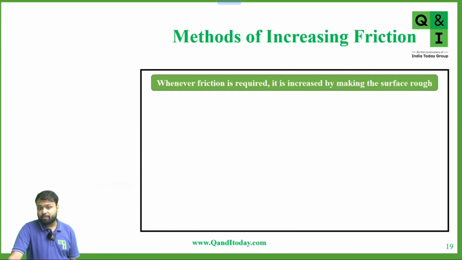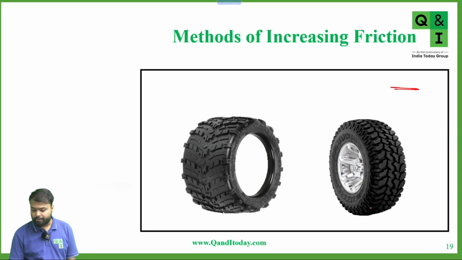Okay, now I'll see methods of increasing friction. Somewhere friction is required for better gripping. Yes or no? Whenever friction is required, it is increased by making the surface rough. You can see these are the methods. There are some grooves in the tire, to make it more rough so that the gripping can be increased. Grip can be increased by increasing the friction, and friction can be increased by increasing the surface roughness.